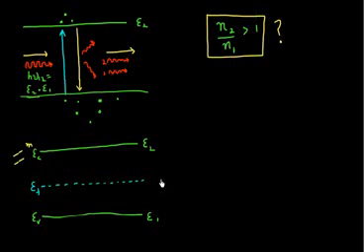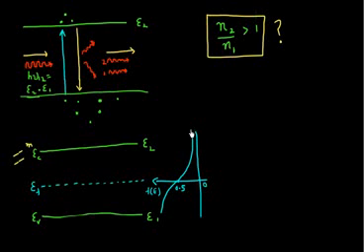Now if I know my Fermi energy level, I also know my probability of occupation of these states, which is given by the Fermi-Dirac function. My probability of occupation is equal to 0.5 where my energy is equal to my Fermi energy level, and it decreases and approaches 0 as I move above my Fermi energy level.